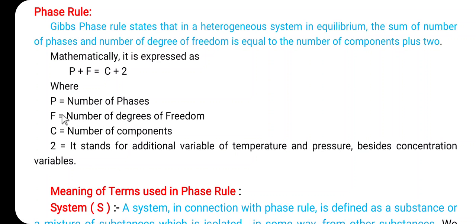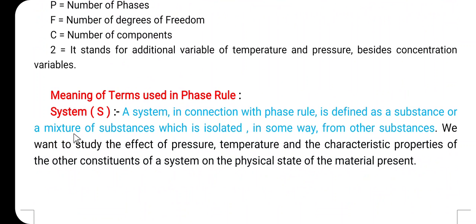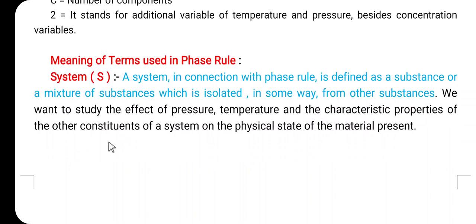So here these are the various terms which are involved in the mathematical expression of the phase rule, and in this lecture we are going to define P phase, F degree of freedom, C number of components as well as the system. So, the meaning of terms used in the phase rule. The first term is the system. So here the system is denoted by symbol S. A system in connection with the phase rule is defined as a substance or a mixture of substances which is isolated in some way from other substances.